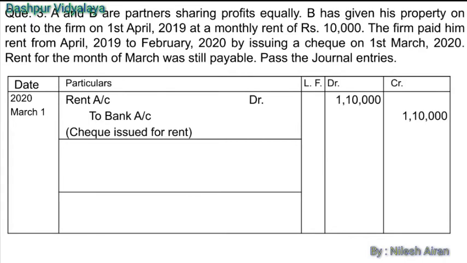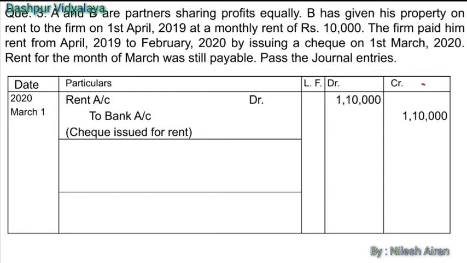Let's see the next question here. A and B are the partners sharing profits equally. B has given his property on rent to the firm on 1st April 2019 at a monthly rent of rupees 10,000. The firm paid him rent from 1st April 2019 to February 2020, by issuing a check on 1st March 2020. Rent for the month of March was still unpaid. It means outstanding. Let's see.